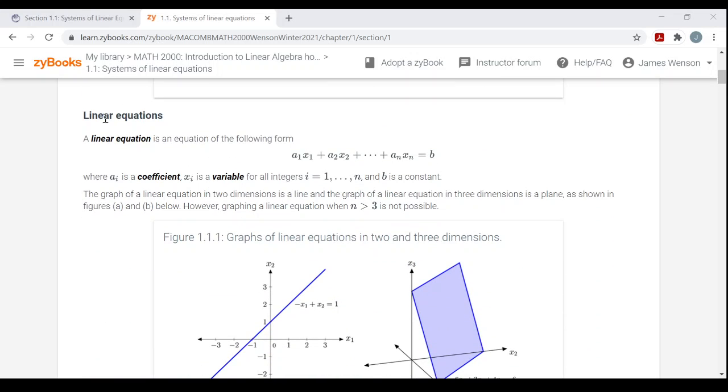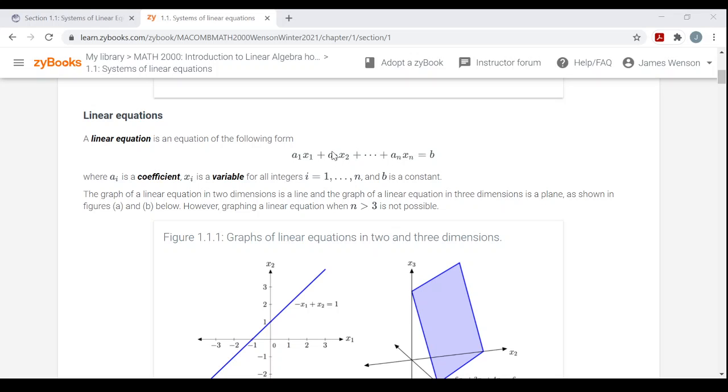Alright, so what are linear equations? A linear equation is an equation of the following form. So any equation that can be written this way, they don't start off all looking like this, but any equation that can be written this way is a linear equation. a1 times x1 plus a2 times x2 plus a3 times x3 and so on, plus all the way up to an times xn equals b,